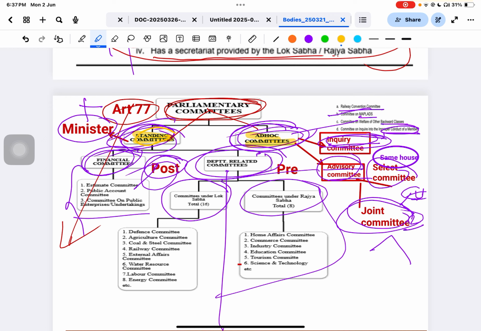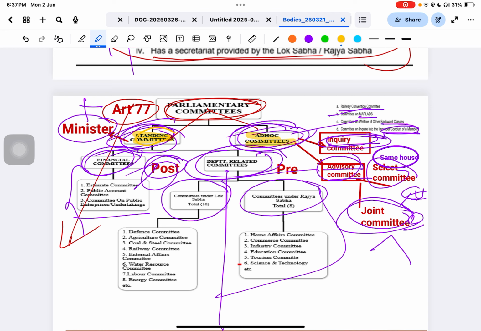Please remember, can a minister become a member of a standing committee? Never. This is a very logical question. What is the purpose of a committee? To scrutinize the actions taken by the ministers. If a minister were a member of the committee, he would support it, which would be a conflict of interest. That is why, if UPSC asks, ministers can never be members of any standing committee. This is very important.